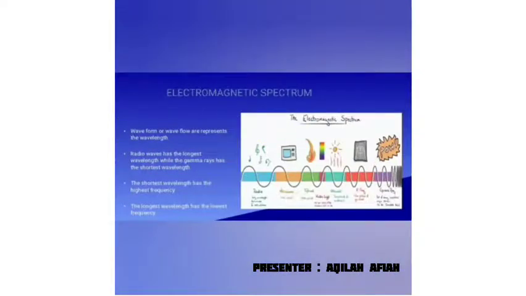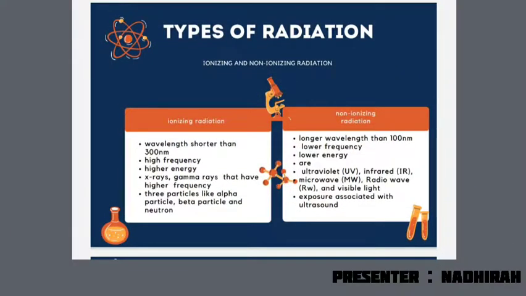As we can see in the diagram, from the left to the right, from radio waves until gamma rays, the waveform represents the wavelength. From the left to the right, it shows radio waves have the longest wavelength, while gamma rays have the shortest wavelength. In this electromagnetic spectrum, it means the shortest wavelength has the highest frequency, while the longest wavelength has the lowest frequency. There are two types of radiation, which are ionizing radiation and non-ionizing radiation.